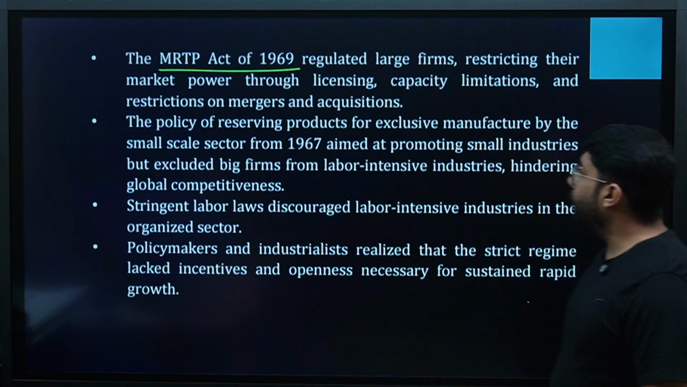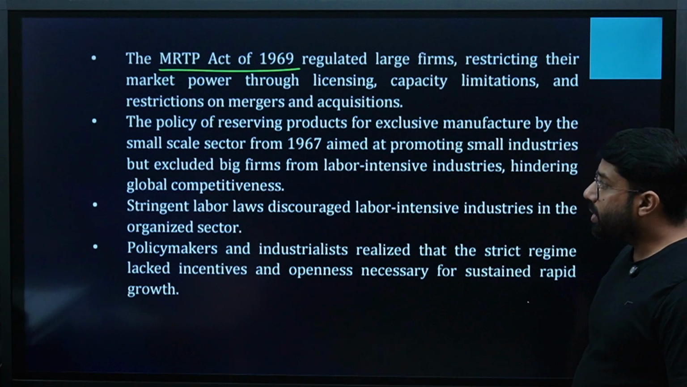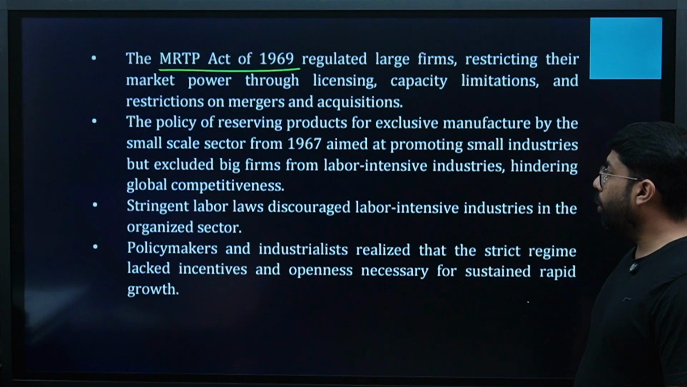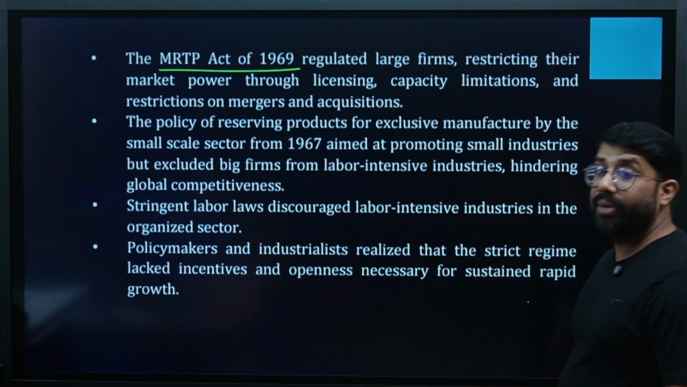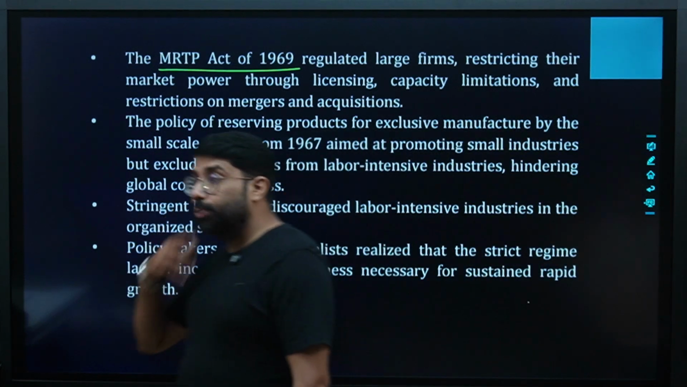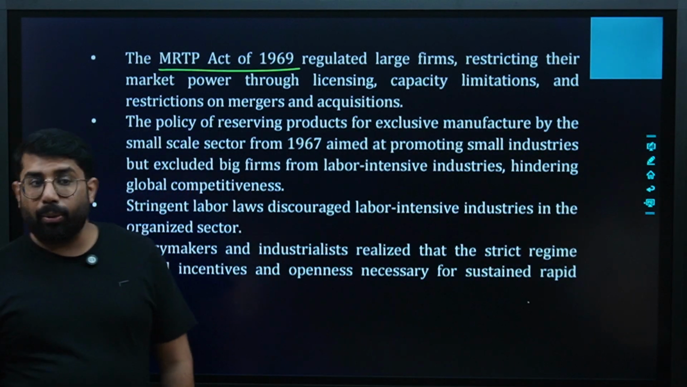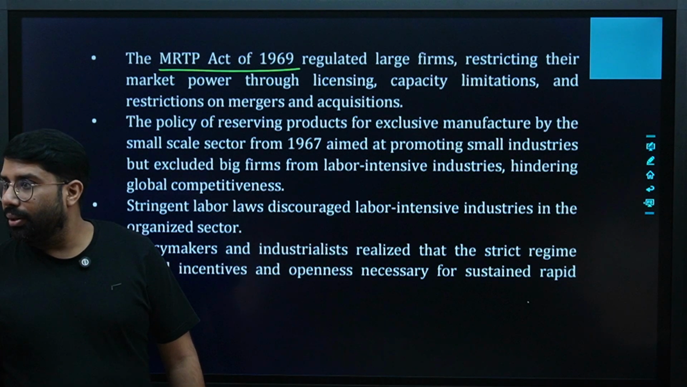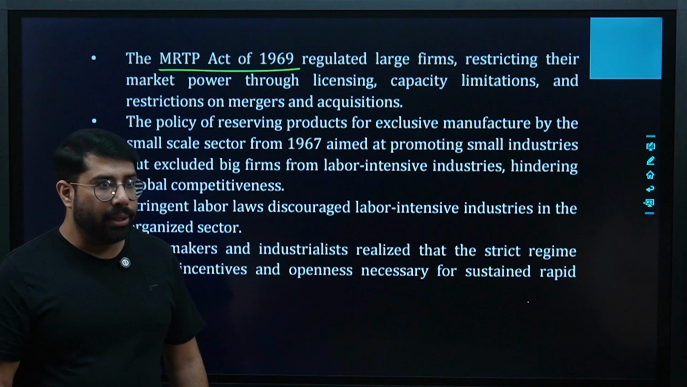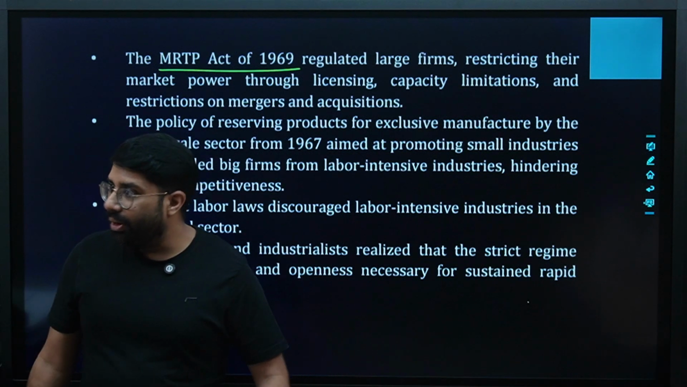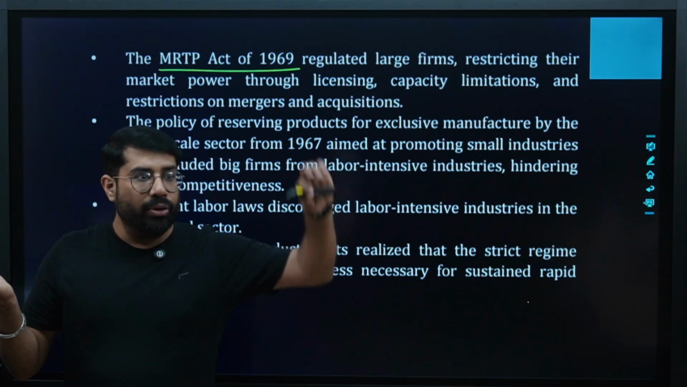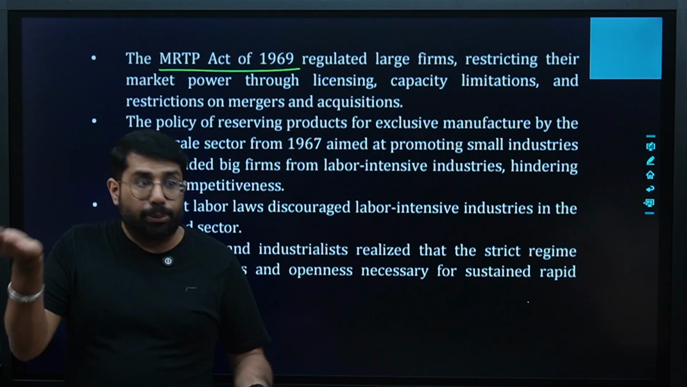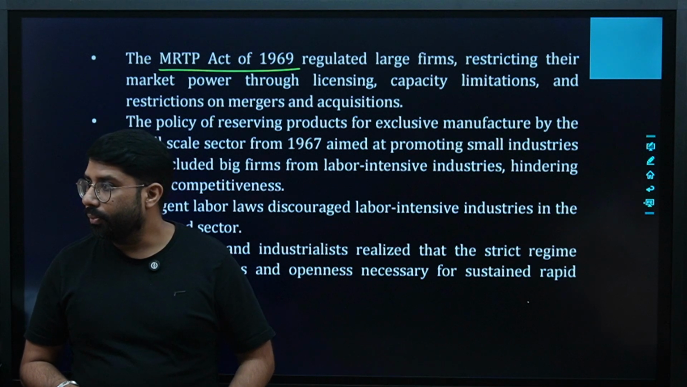The policy of reserving products for exclusive manufacture by the small scale sector from 67 aimed at promoting small industries but excluded big firms from labor intensive industries, hindering global competitiveness. On one side, we were promoting small scale industries, but on the other side, when we were imposing licenses on the large scale industries, they were not able to work. Labor shortage, licenses were not granted, yes or no? So on one side we were developing small scale industries, and on the other side we were putting licenses on the large scale industries, because of which we could not see the expected growth in India. Are we clear?